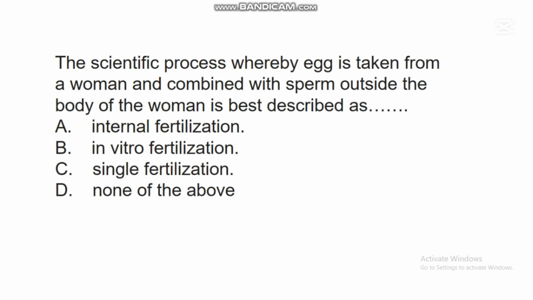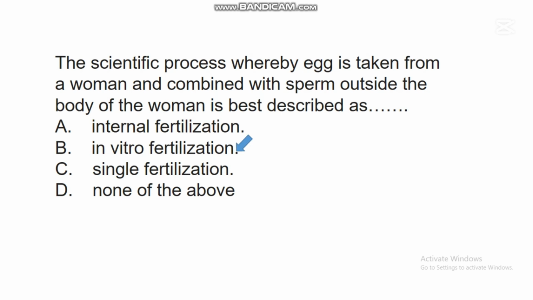The next question says, the scientific process whereby an egg is taken from a woman and combined with sperm outside the body of the woman is best described as dash. A. Internal fertilization, B. In vitro fertilization, C. Single fertilization, D. None of the above. In this question, the correct answer is B.